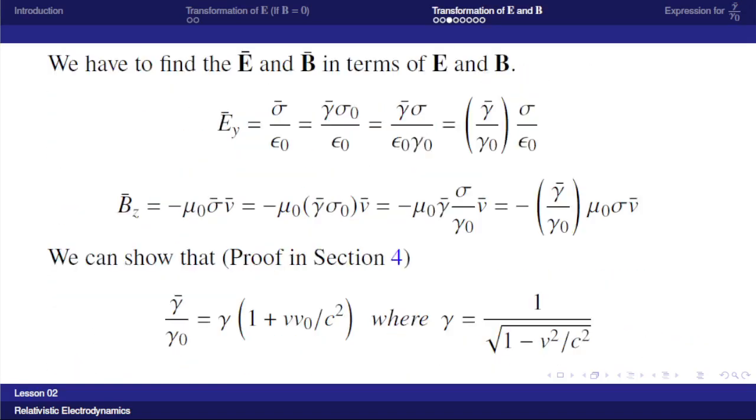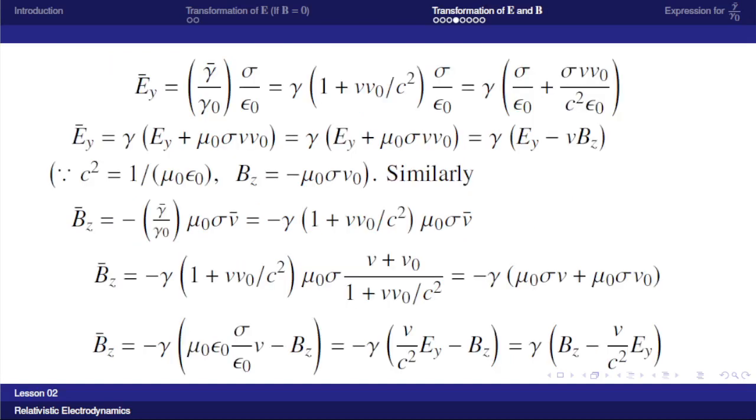Now going back, we can see this gamma bar by gamma 0 in our expression for Ey bar and Vz bar, it is equal to this one. Putting that value here, Ey bar is equal to gamma into 1 plus v0 by c square into sigma by epsilon 0. That is equal to gamma into sigma by epsilon 0 plus sigma v0 by c square epsilon 0.